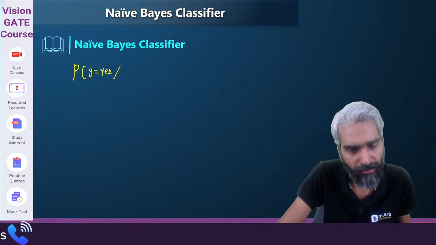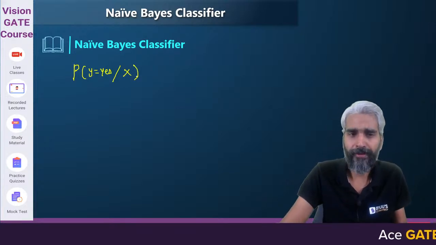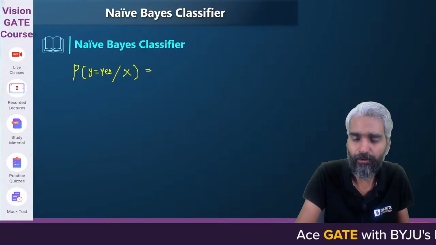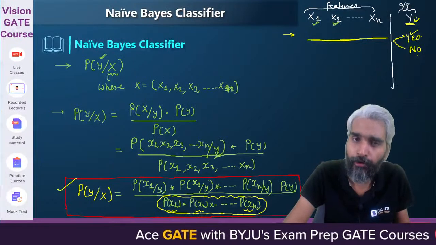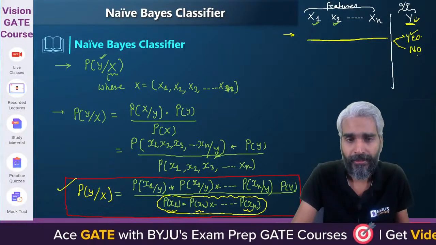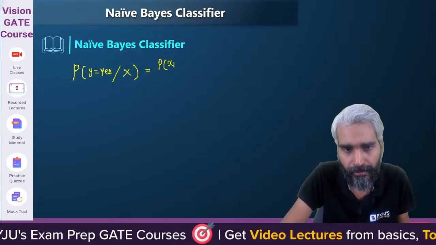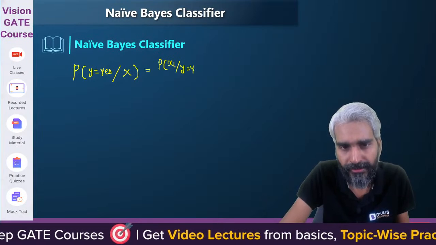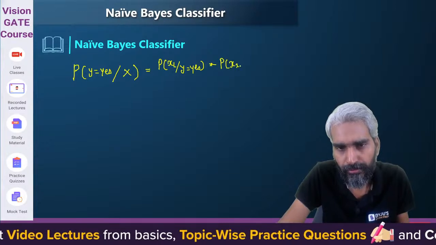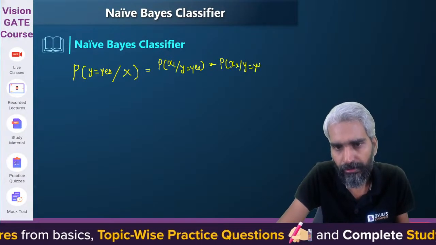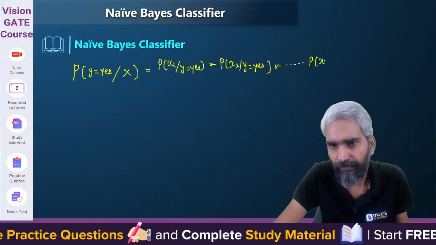What is the probability of y being yes given x? Please try to understand. X is same, x1, x2, x3. This y will only get changed by y equals yes, y equals no. So can I write it that it will be same as probability of x1 given y equals yes, multiplied by probability of x2 given y equals yes, and so on up to probability of xn given y equals yes.